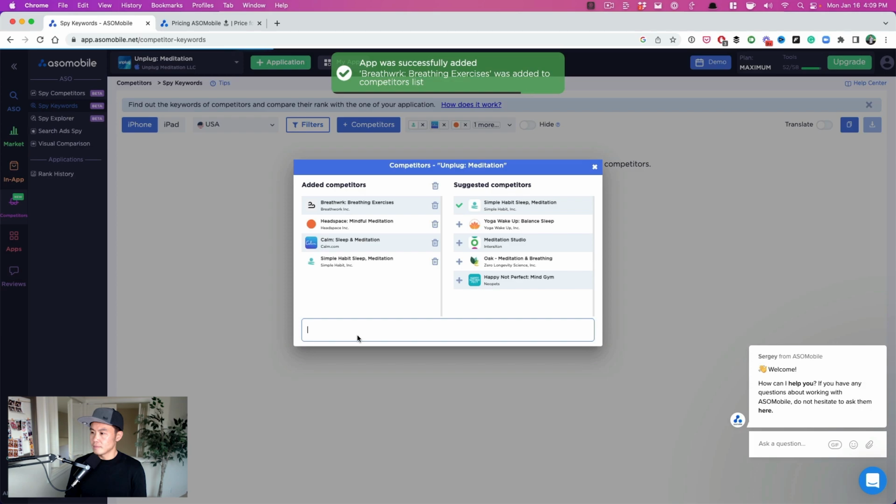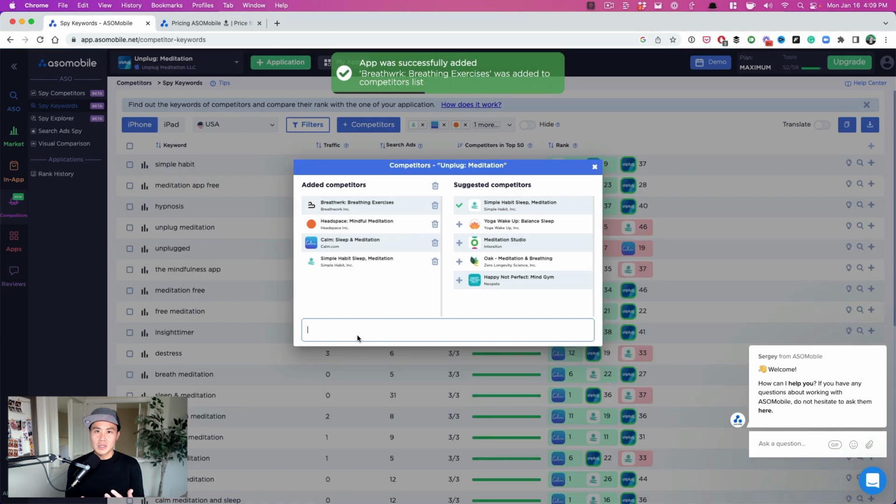Here's breathwork. And then maybe I want to put some hypnosis app. So you want to just diversify it depending on the type of content that you have within your app. I know Susie said there's some hypnotherapy meditations in the app as well as foam rolling. So you want a more diverse group of competitor apps to really help you find different keywords. We'll say this is good enough and let's get started.